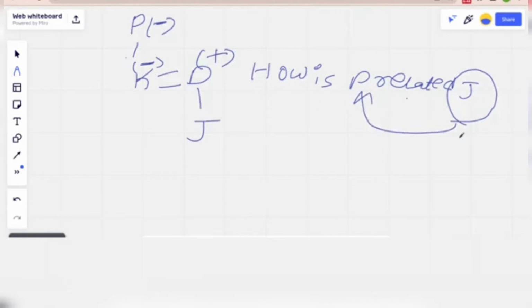In this scenario, J is in the third generation and P is in the first generation. So what does J call P? J has to call P grandmother. P is in the first generation and J is in the third generation, so J calls P grandmother. Mother means it is a minus symbol. So J calls P grandmother, and that is your answer or solution. You will pick the option grandmother.